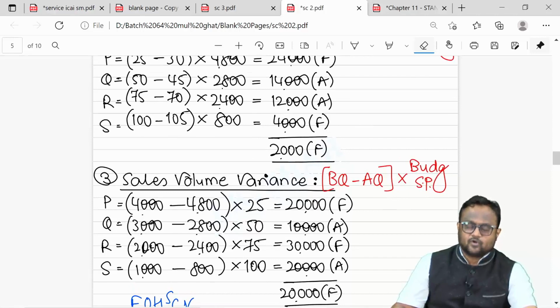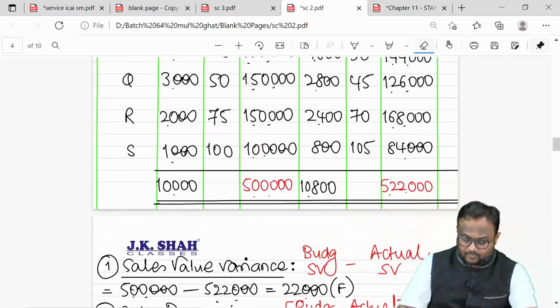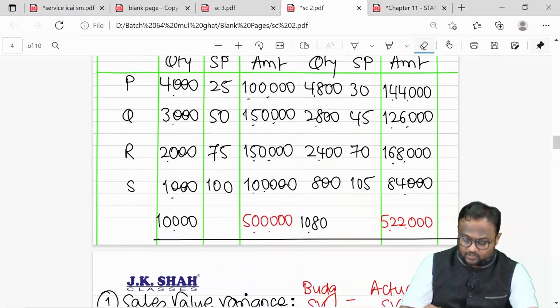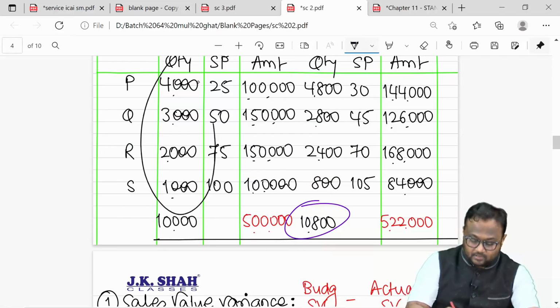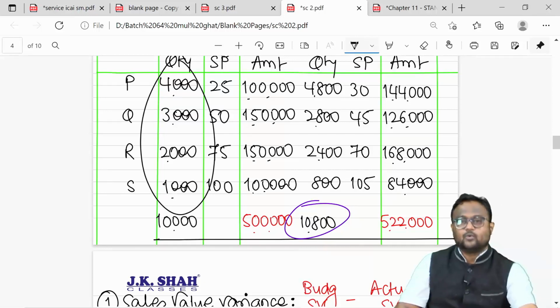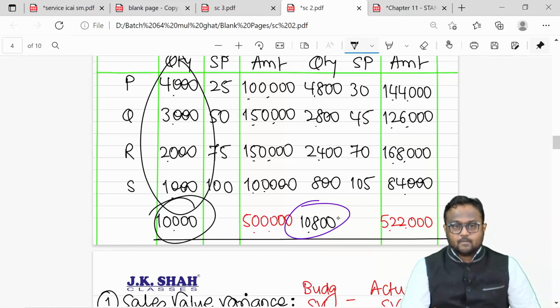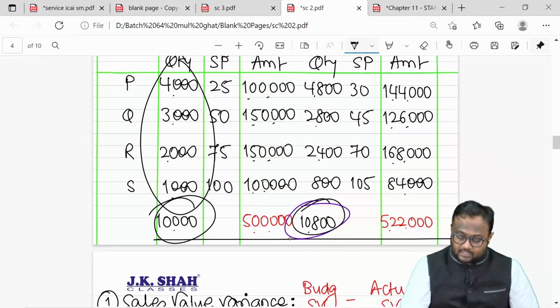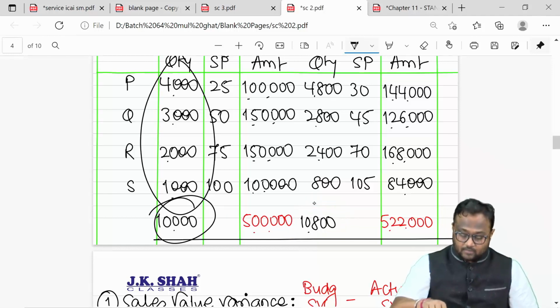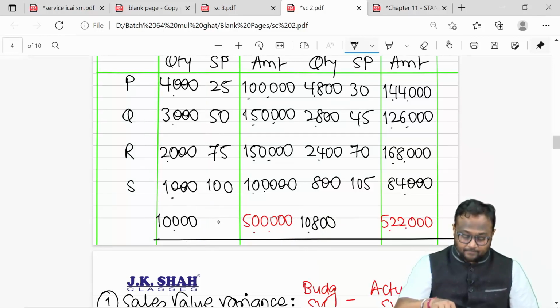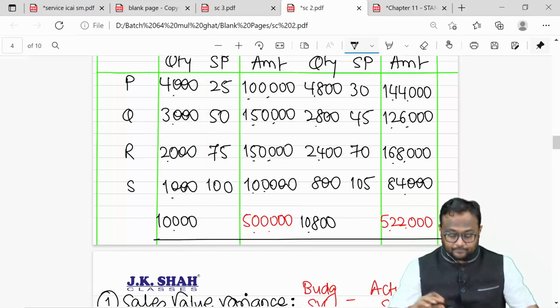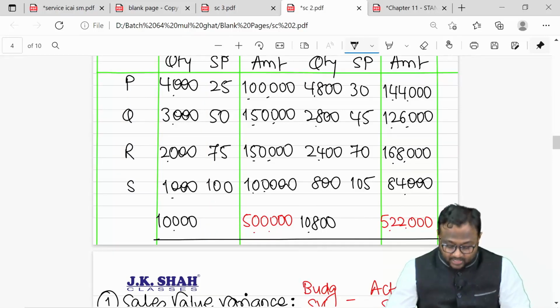After volume variance, you go for mixed variance calculation as usual. Like 10,800 you were supposed to produce and sell. You thought of selling 10,800. That should have been in the ratio 4:3:2:1. That will give you revised mix. And finally, your total 10,000 units to be sold minus 10,800 actually sold multiplied by your weighted average standard price.